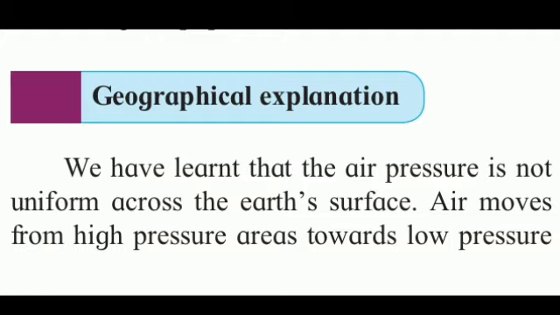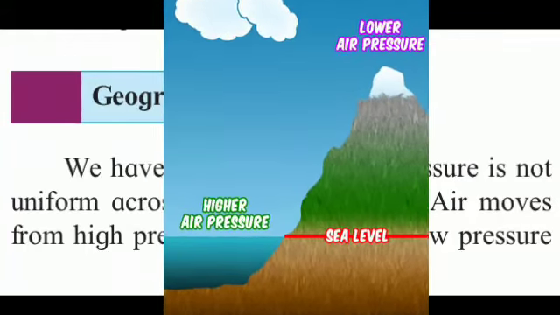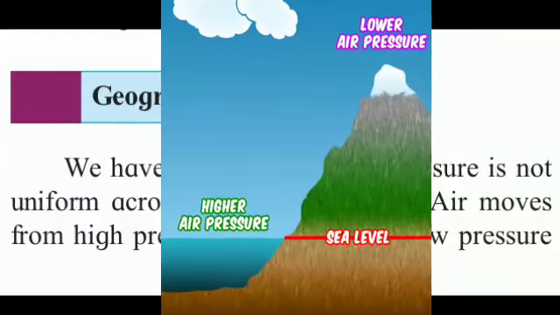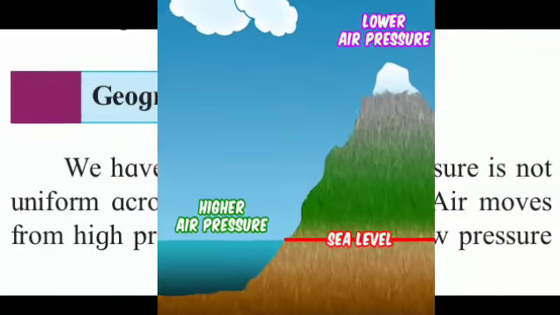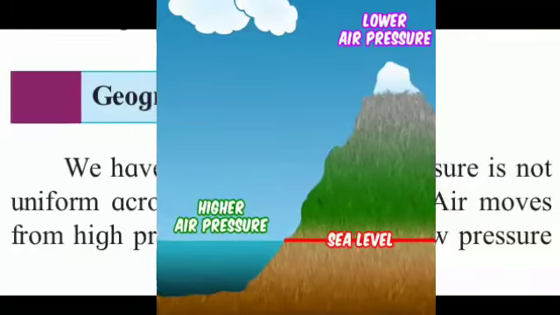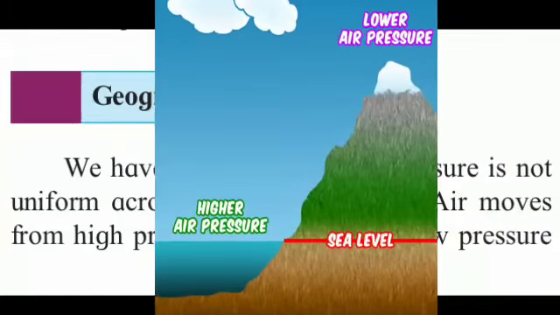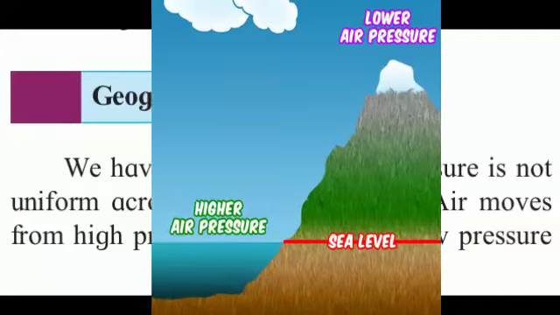We have learned that the air pressure is not uniform across the Earth's surface. Air moves from high pressure area towards low pressure area. Now see students, as we have learned in our fourth chapter, air pressure is not the same on all the surface of the earth, and this air is always moving from high pressure area towards low pressure area, but in a horizontal manner, right?